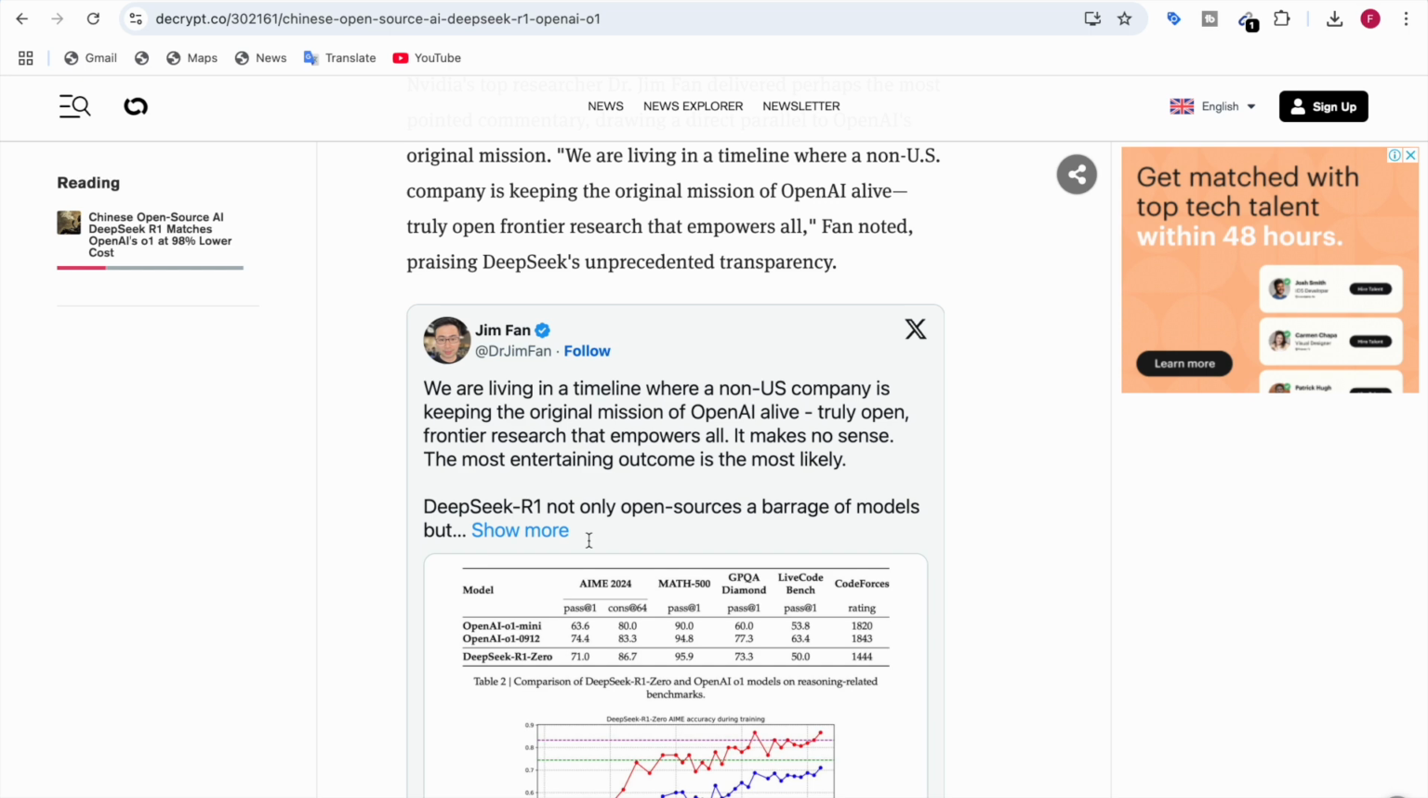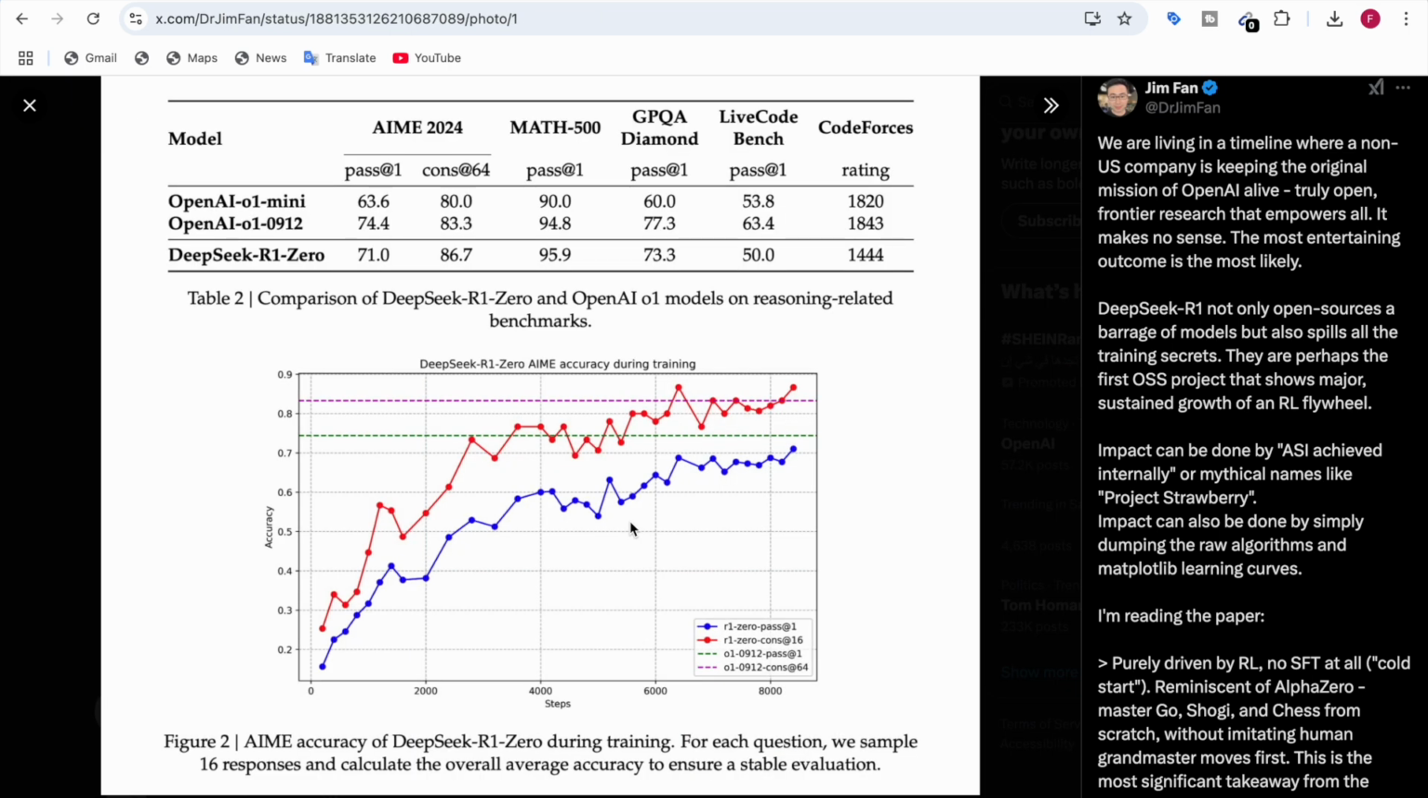So here is the tweet of Dr. Jim Fan. Here he also shares the image of the DeepSeek R1 Zero compared to the OpenAI O1 Mini and OpenAI O1. And you see here the score of it. In some of it, you can see it's higher. Well, in most of it, it's higher than the other one.